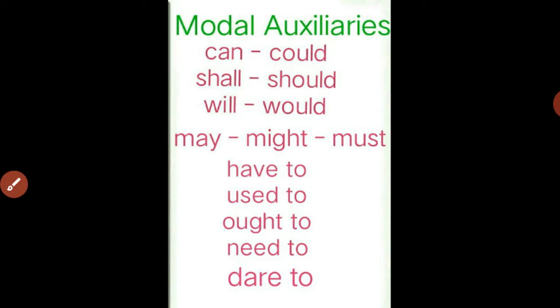So you must know all of these, and you must know their uses or how they are used. Let us see some examples of all of them with their uses, so let us make clear how each modal auxiliary verb is used.